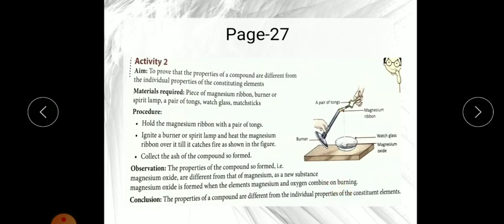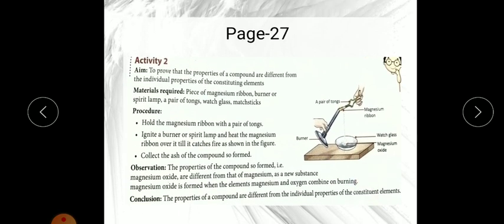Okay, white color, so it is called ash. As we all know, whenever we burn anything, we will get the ash, the white ash, which is a magnesium compound. So it is written in the observation, I am reading for you, that the properties of a compound so formed, that is magnesium oxide, are different from the magnesium as a new substance.